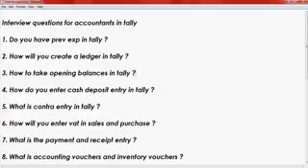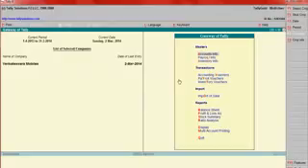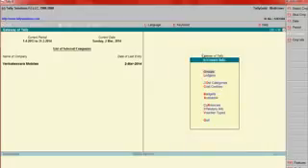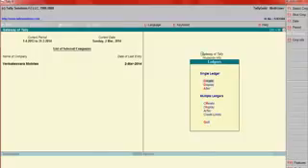I will show you one example. For this company's previous year account balance, I am going to create one ledger, a bank ledger, ICICI Bank. Under group comes bank accounts.